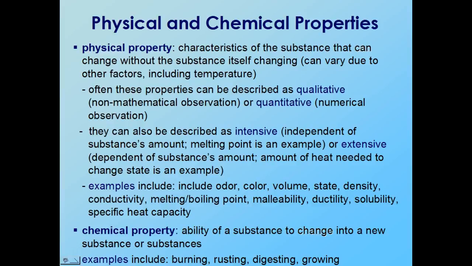You can have physical properties that are both qualitative and quantitative. Qualitative is describing a quality, a characteristic of it. Those of you who know me know I have red hair. That would be a qualitative observation. A quantitative observation is something numerical. So if you wanted to measure the length of my hair, that would be a numerical observation. It would have a unit attached to it, and that would be quantitative.